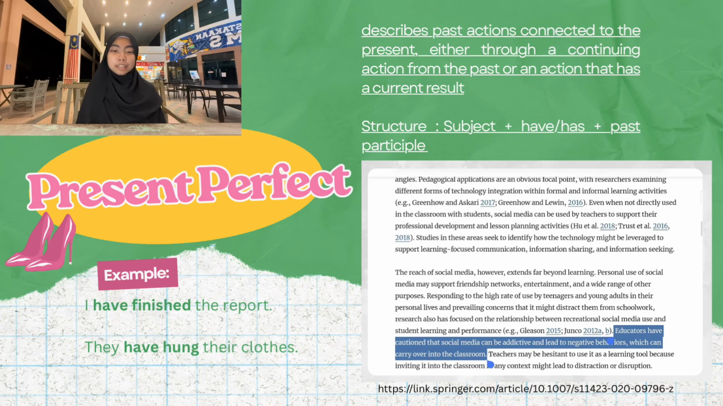Next, we have the present perfect tense. It describes past actions connected to the present, either through a continuing action or with a current result. The structure for present perfect tense is subject plus have or has plus past participle. Examples of sentences using present perfect tense are, I have finished the report, they have hung their clothes.